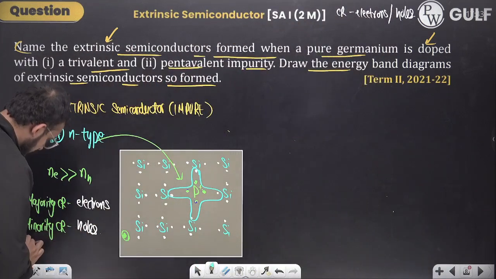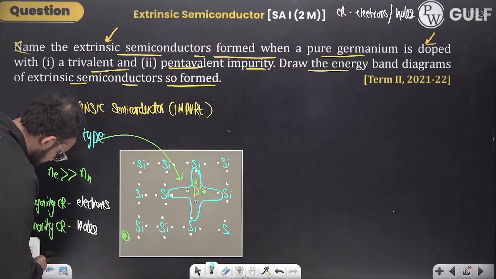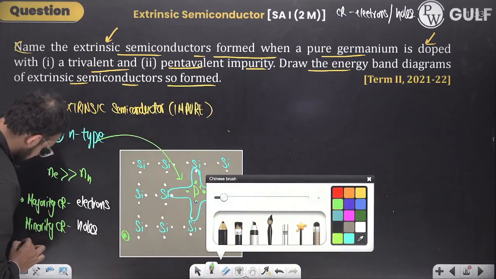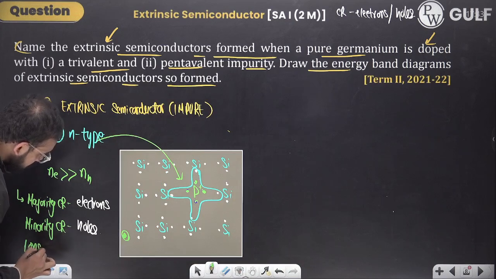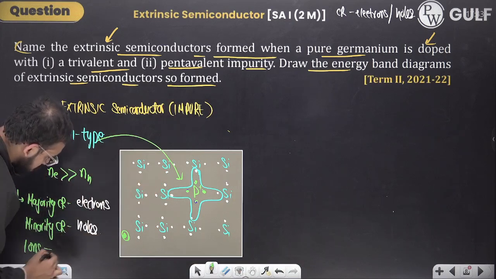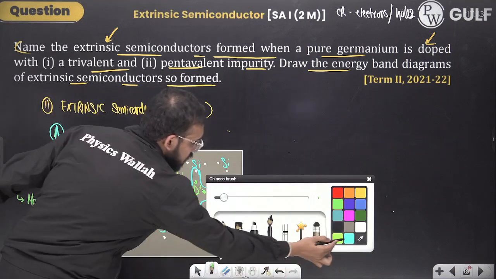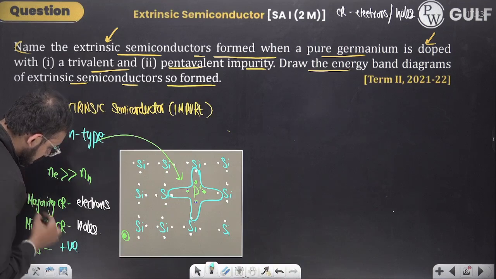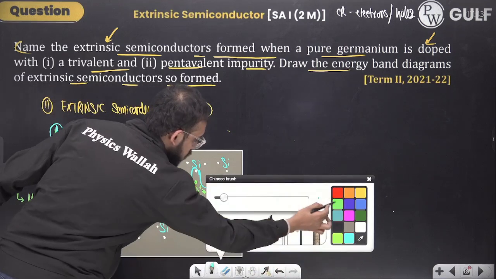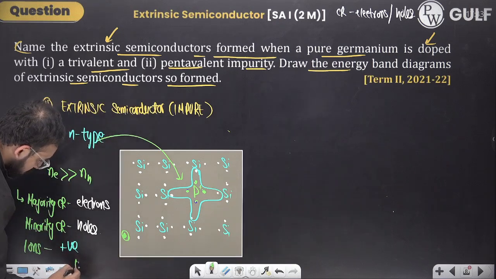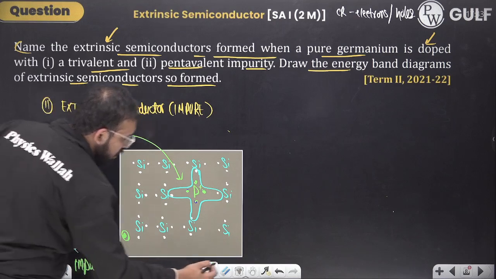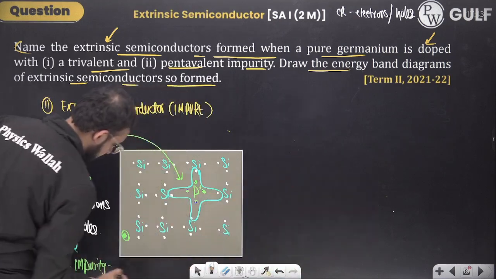Here the ion that is formed is a positive ion, right? That is added to the lattice. The impurity that you had added to the lattice, is it trivalent or pentavalent? It's pentavalent.